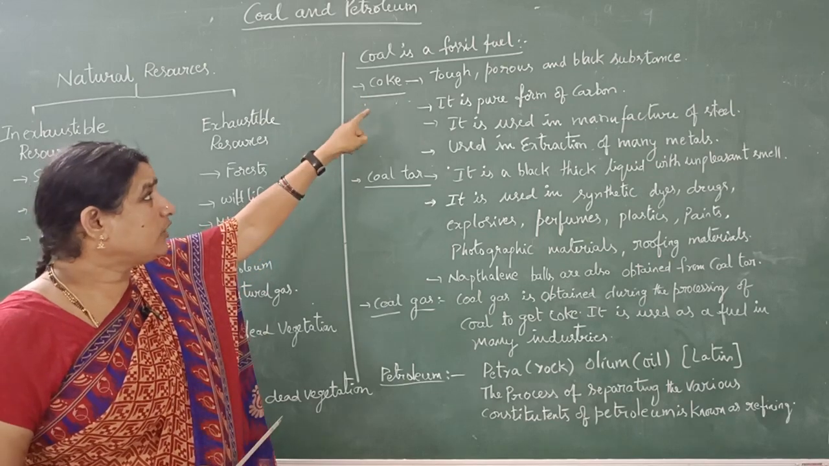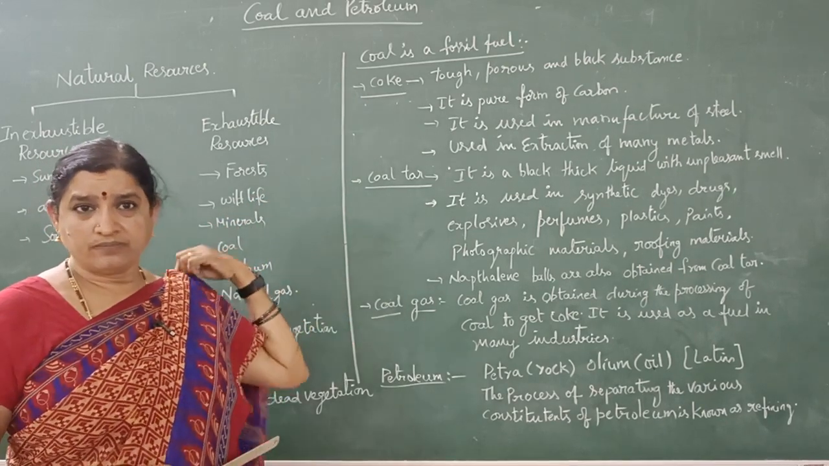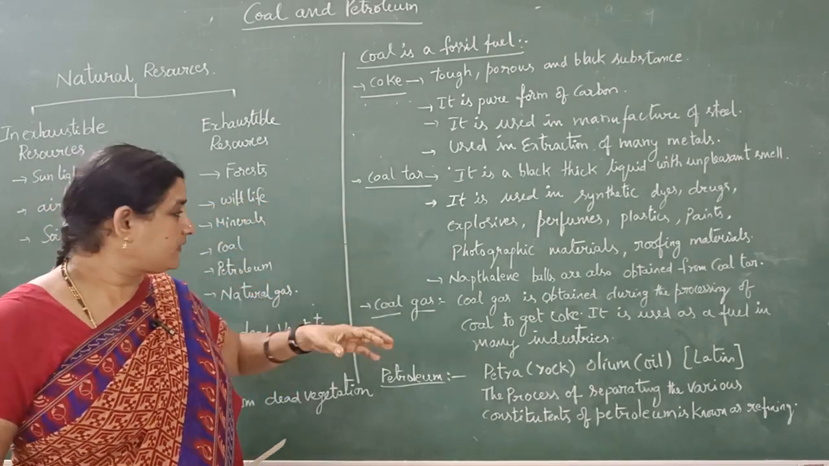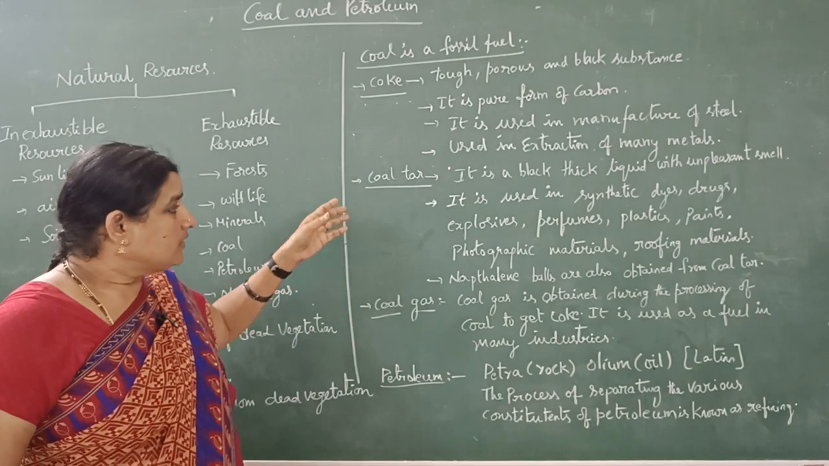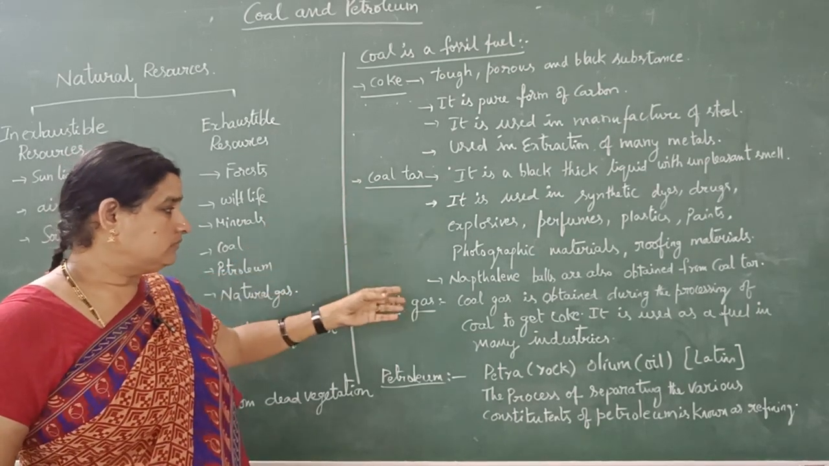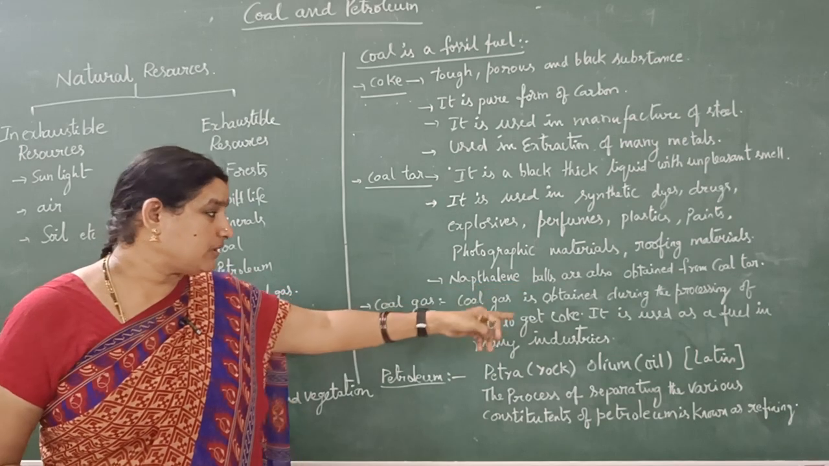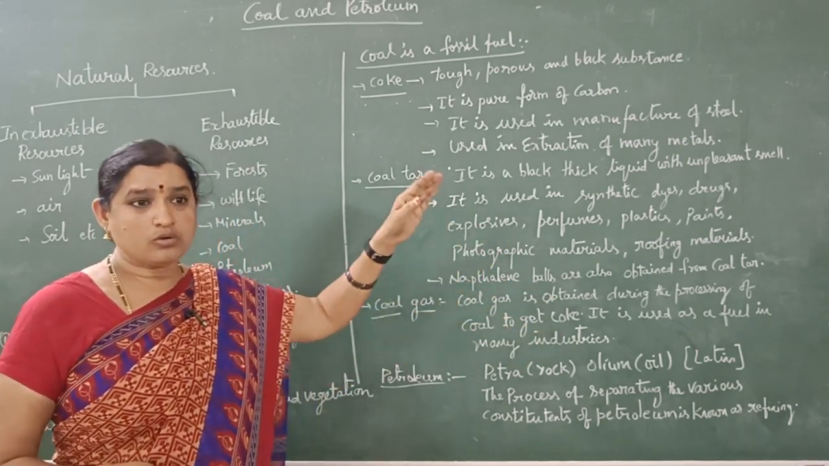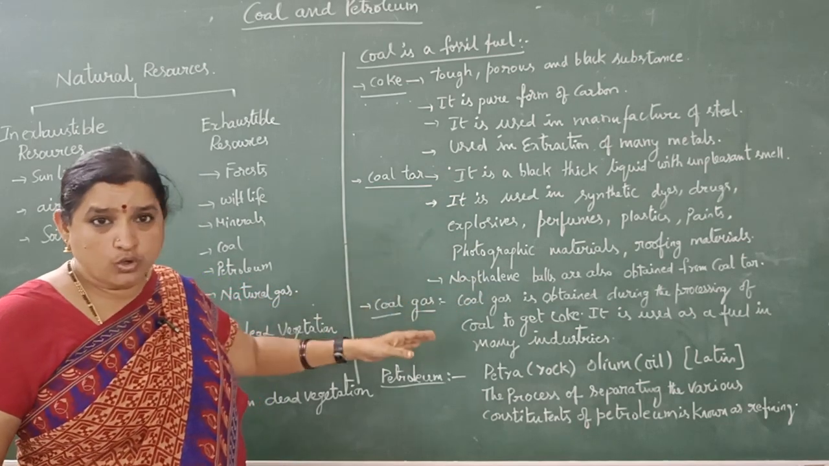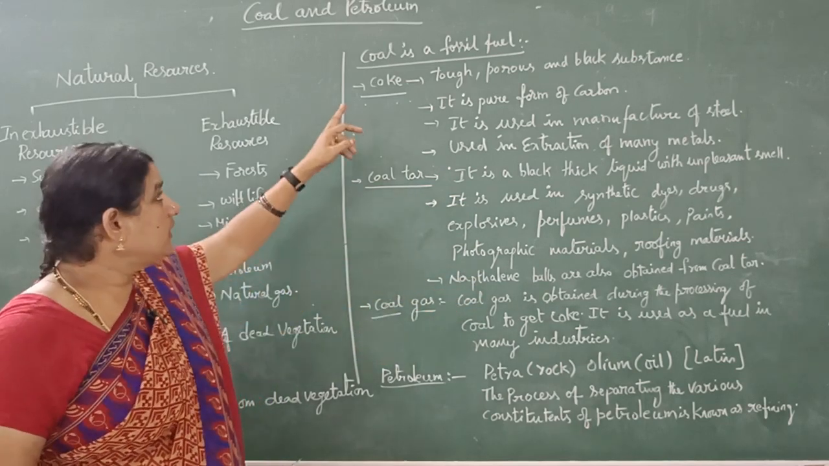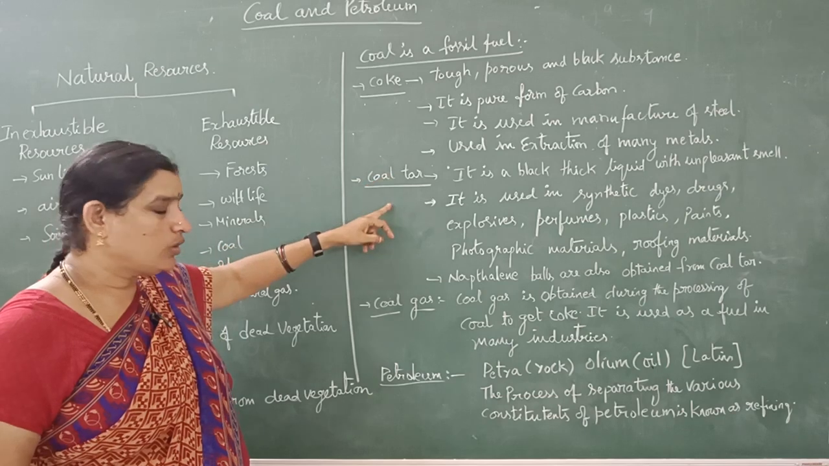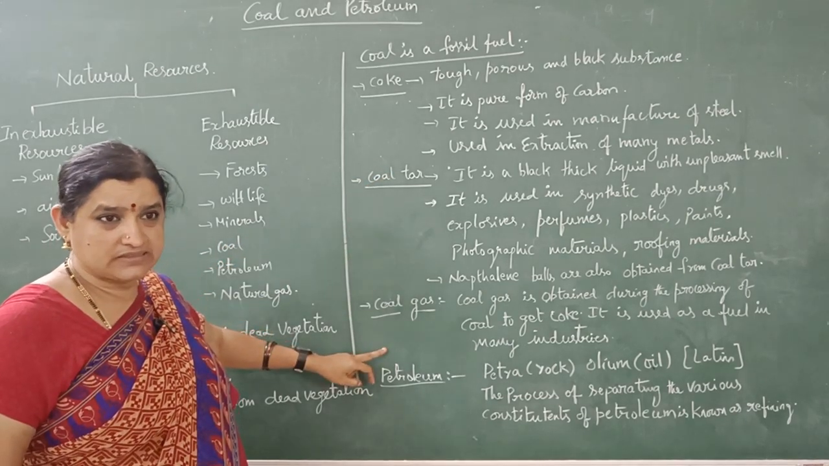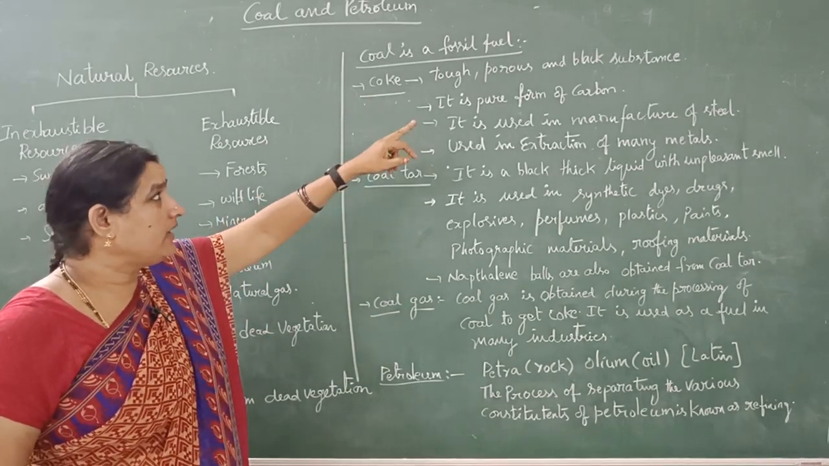Next, we get coke from coal by a process. Coal gas is obtained during the process of converting coal to coke. Coal is converted into coke, coal tar and coal gas. Coal is a fossil fuel.